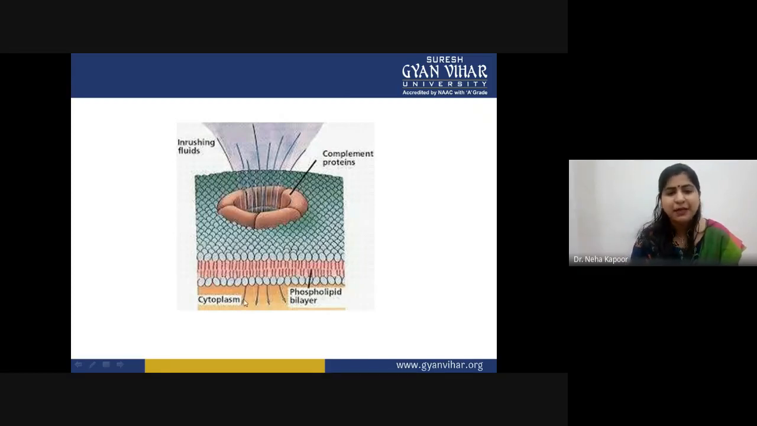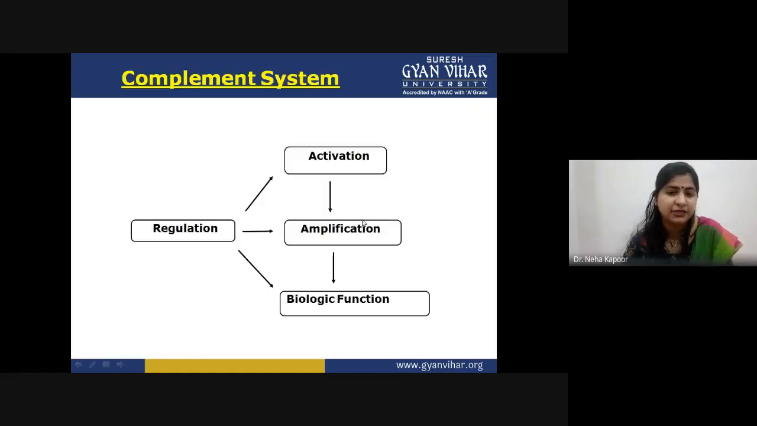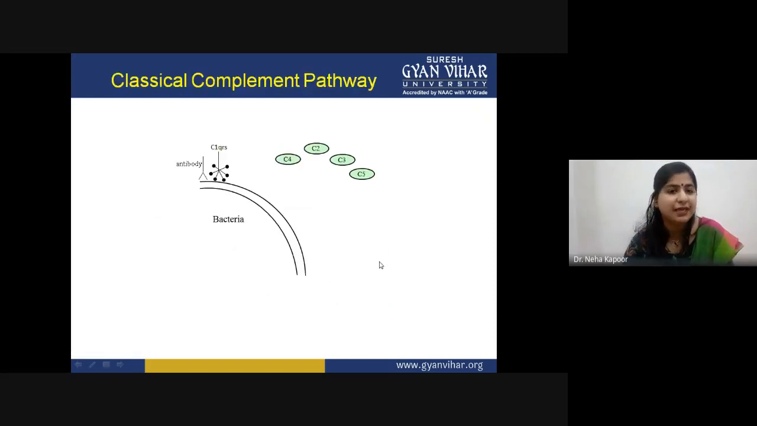This is the cytoplasmic part. This is the phospholipid bilayer. These are the complement proteins arranged onto the surface, due to which the fluids are rushed out of the cell and the cell is lysed. So this complete complement system happens in three ways: activation, amplification, and biologic function. The amplification is basically triggered by the formation of the membrane attack complex so as to lyse the cell.